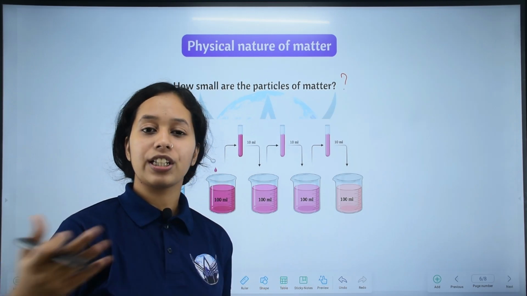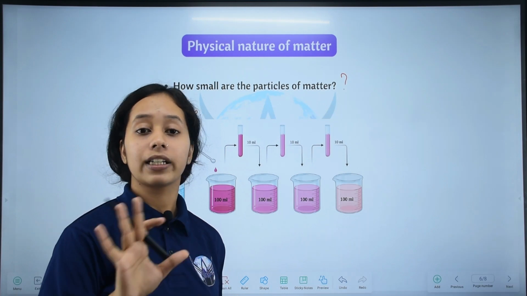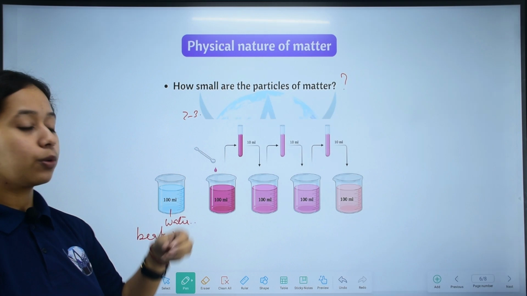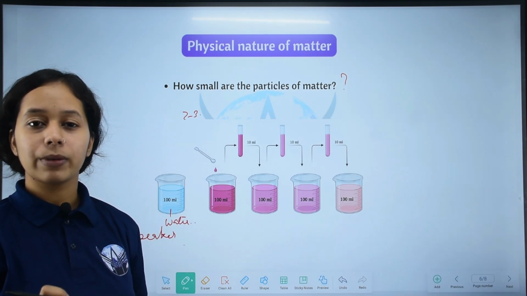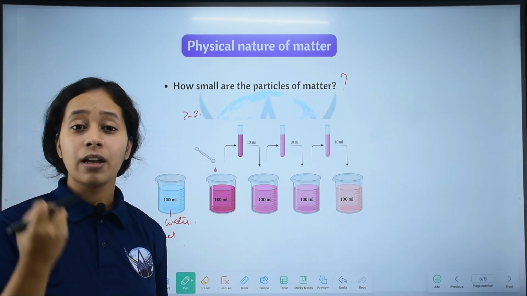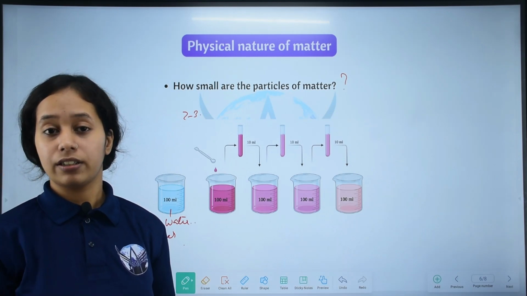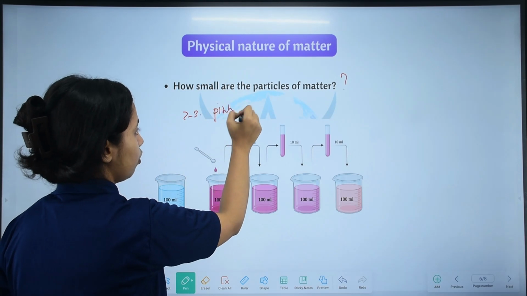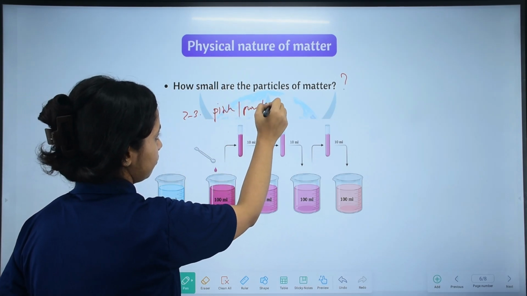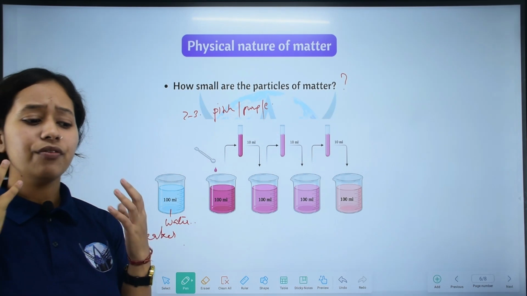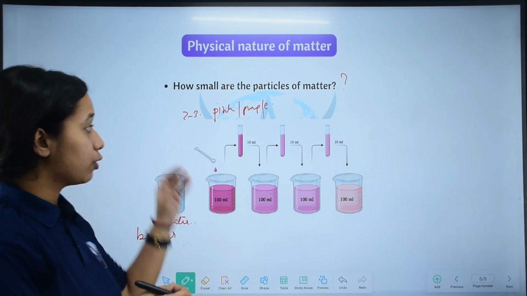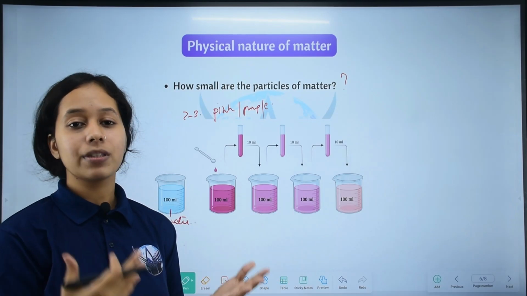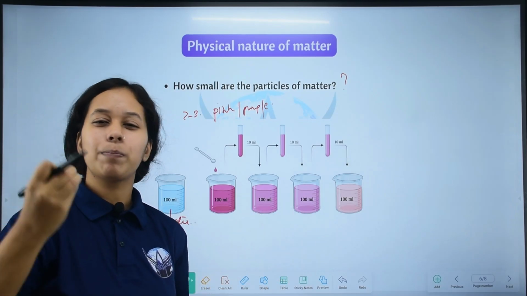Potassium permanganate has a very strong pink or purple color. If we mix it in, the entire solution becomes deep pink or deep purple.